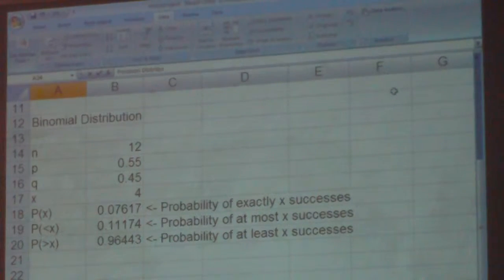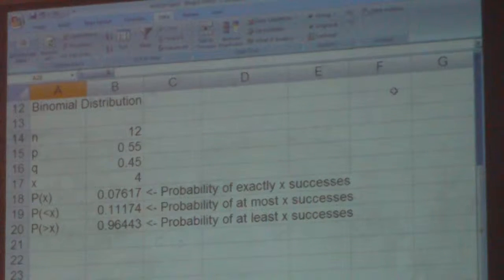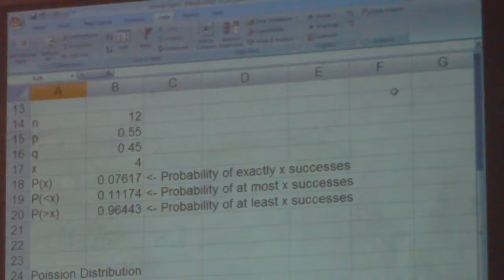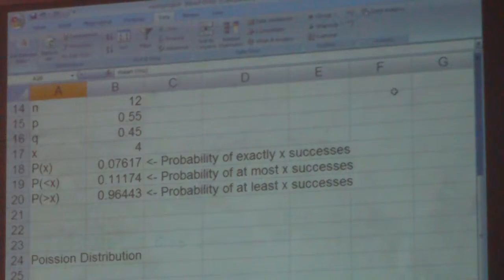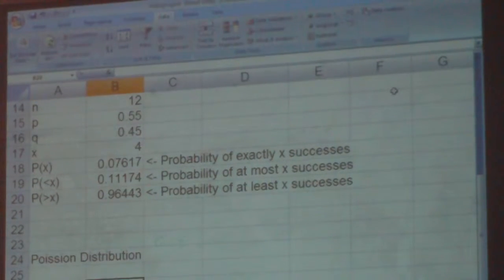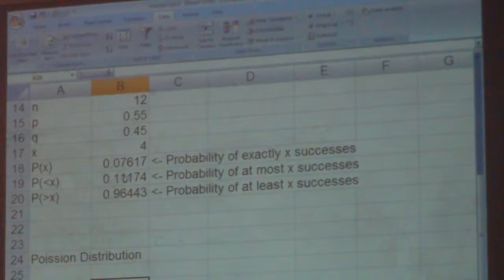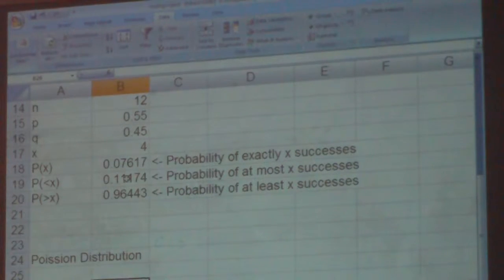Poisson distribution. All right, so for Poisson, we need the mean, which is that Greek letter mu, and we need to know x, the number of trials, successes. So what is the mean? 0.6, right?